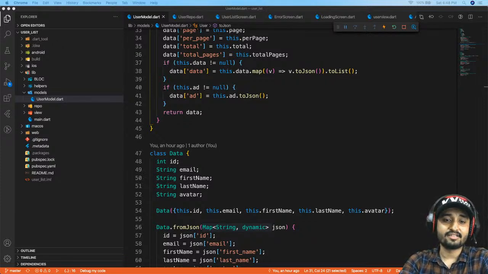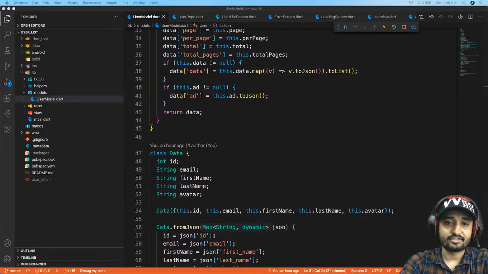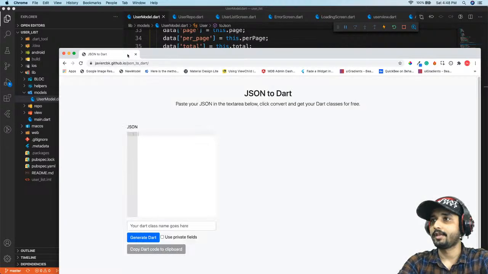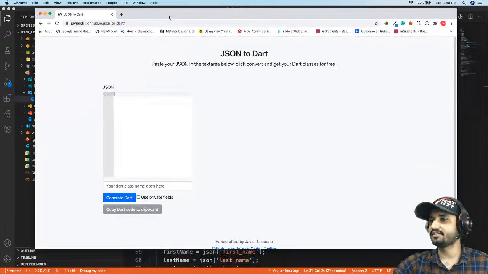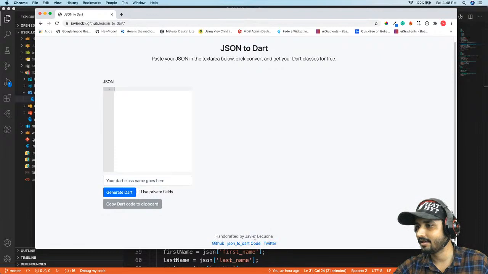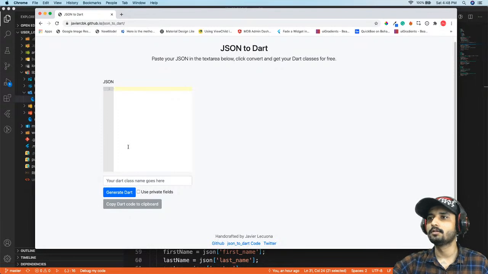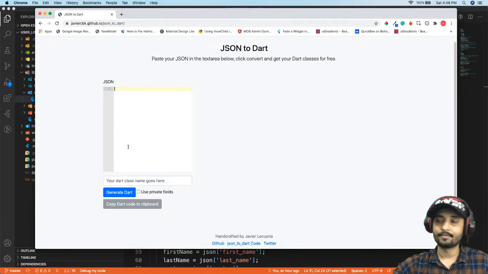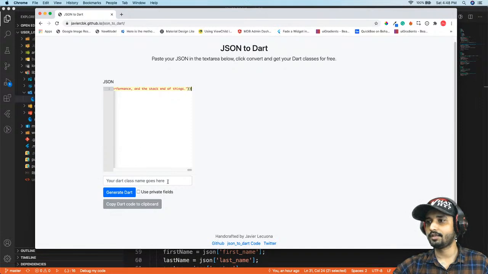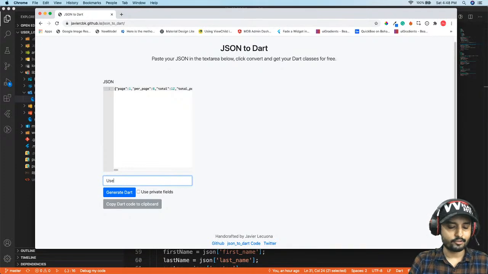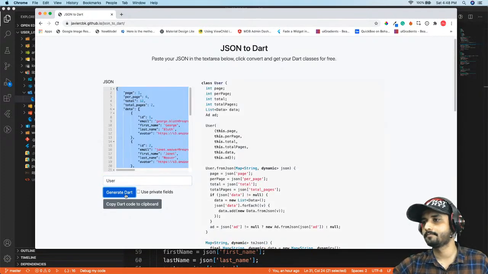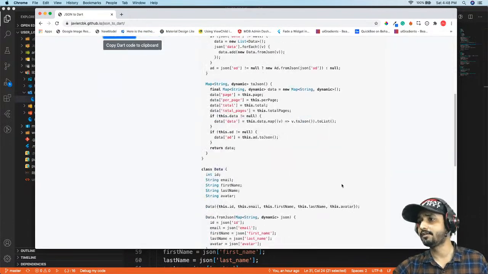So we have something called JSON to Dart for parsing our response. So you can see over here, this is the tool created by Javier, and I use this tool every time, to be frank. I will just paste my response over here. You can see I have pasted my whole response, and I'm going to give the name of my class, that is going to be User, and I'm going to say generate Dart, right? That is going to generate the whole Dart code for me.